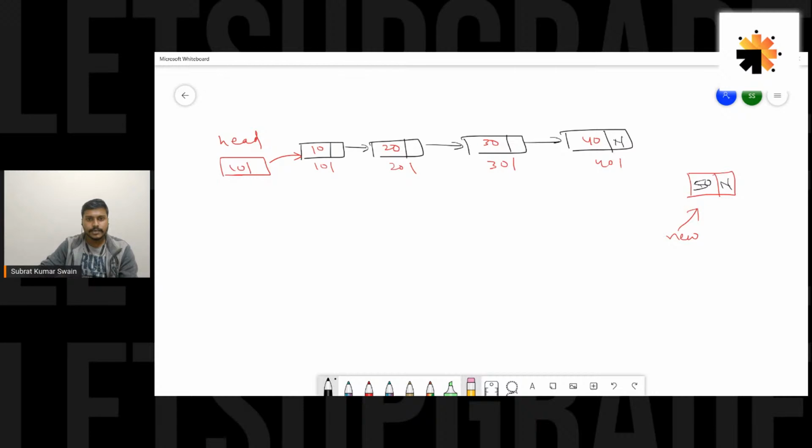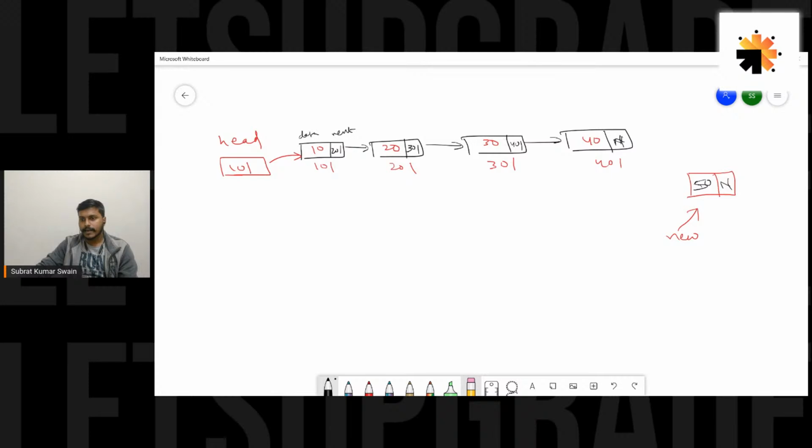What would be the value here? It would contain 201 as it is pointing to the next node. The address of the next node would be stored here, right? Because this is the data part and this is the next part, the pointer to the next node. Similarly, here it would be 301, here it would be 401, and here it would be null as there is no node after it.